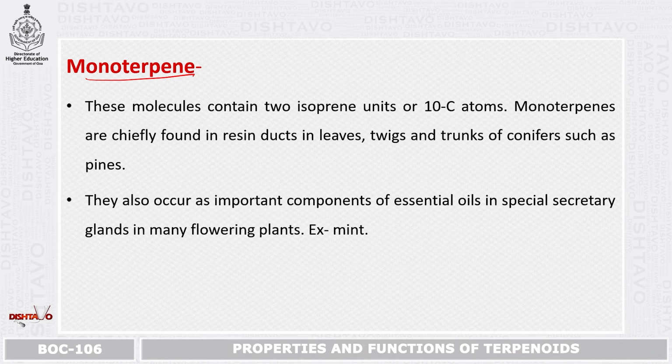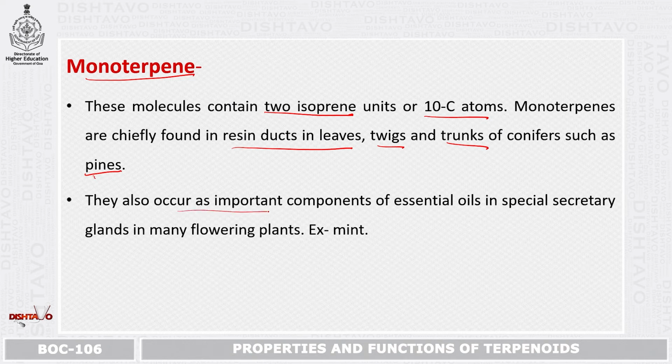This monoterpene contains 2 isoprene units or 10 carbon atoms. These monoterpenes are chiefly found in resin ducts in leaves, twigs and trunks of conifers, mainly pines. As we have discussed earlier, terpenes are predominant in coniferous trees, and they are found chiefly in the resin ducts, twigs and trunks of pines or pinus trees.